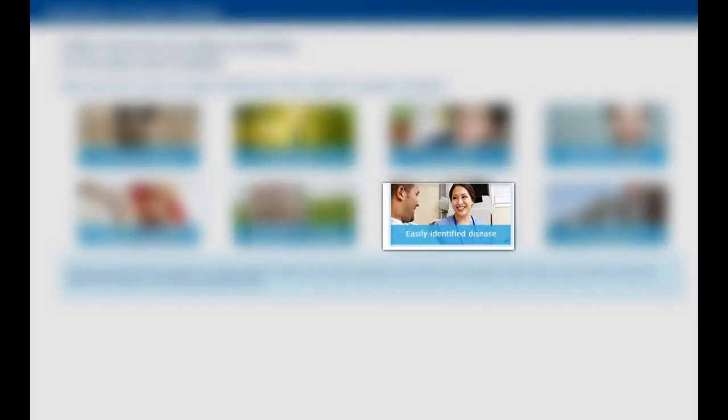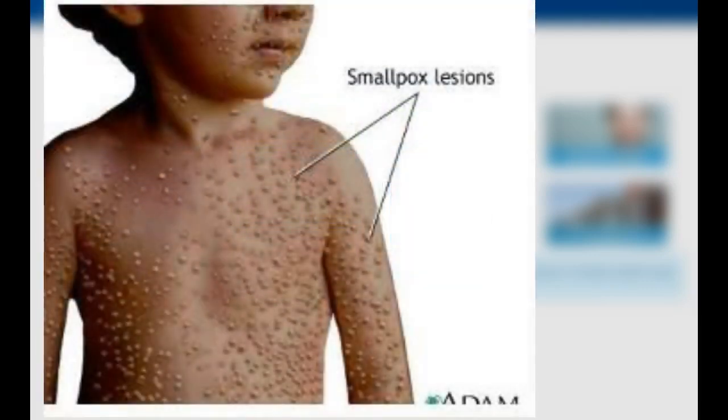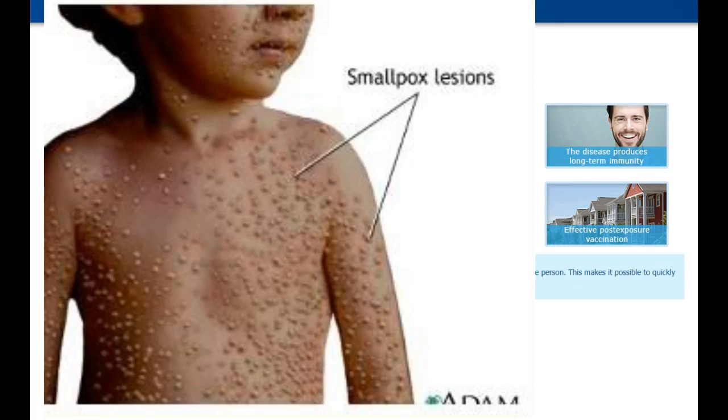The next criteria, easily identified disease. The classic presentation of smallpox is relatively easy to identify by clinicians with experience observing the disease, as well as by the average person. This makes it possible to quickly diagnose the disease and protect others from being exposed. Here is an image of a young child with smallpox. Notice how these are easily identifiable.